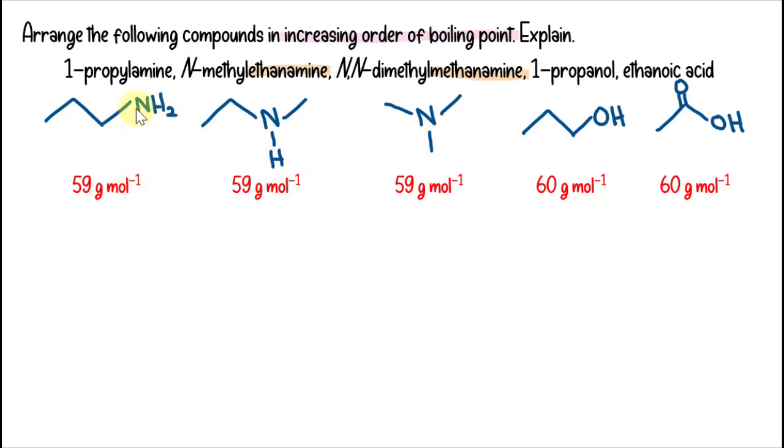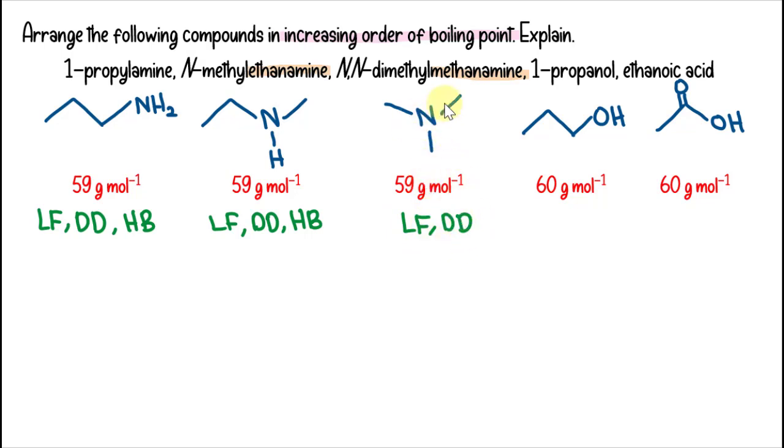For the first compound, we have a primary amine, so we know it can form hydrogen bonds between its molecules. It will have London force, dipole-dipole and hydrogen bond, but the most dominant is the hydrogen bond. The same goes for the secondary amine. This one is a tertiary amine, so we only have London force and dipole-dipole, since it is a polar molecule but cannot form hydrogen bonds with its molecules. The alcohol and carboxylic acid both have London force, dipole-dipole and hydrogen bond.